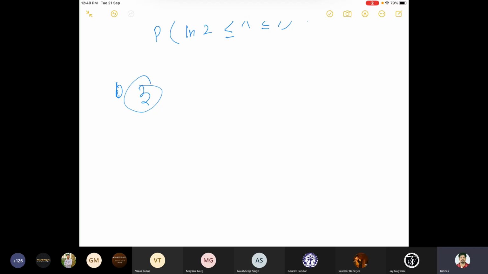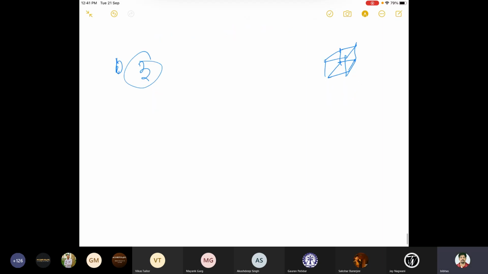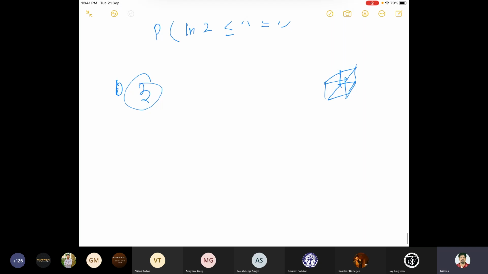Suppose we are designing a box. Let's say we are designing this box, where there is a square in the base.